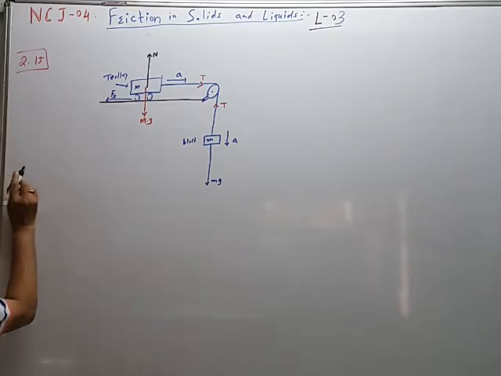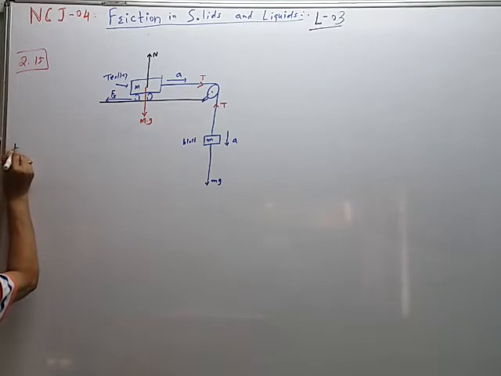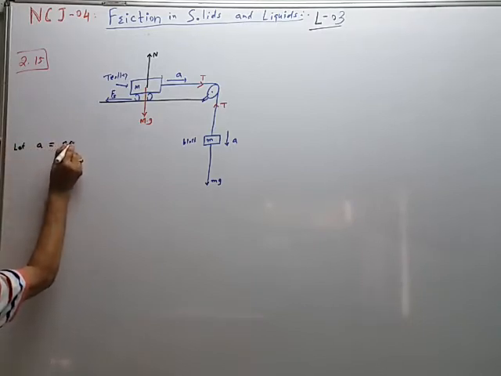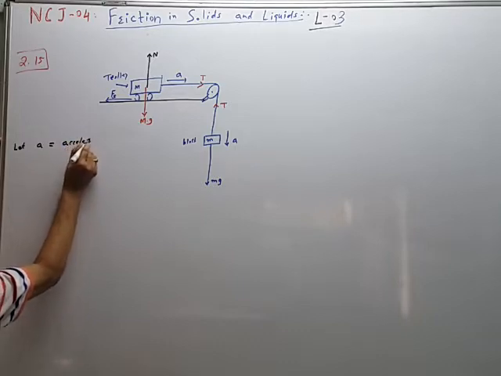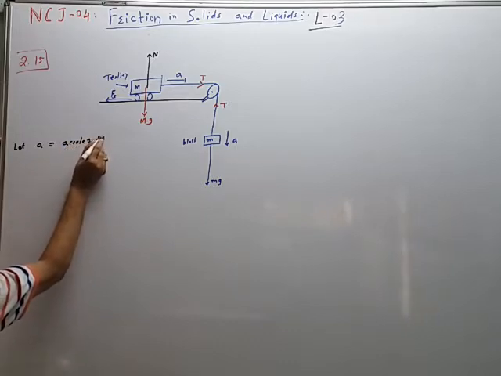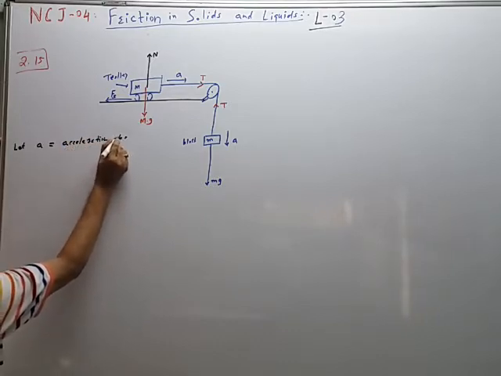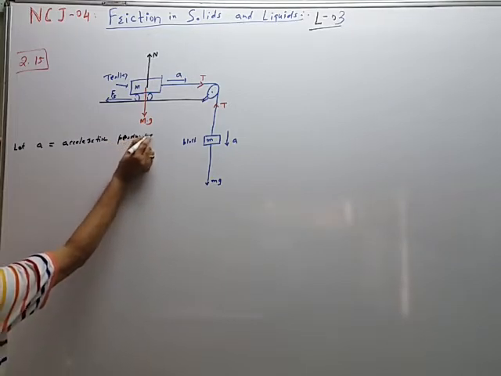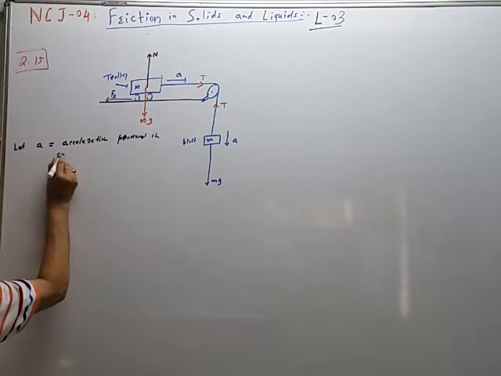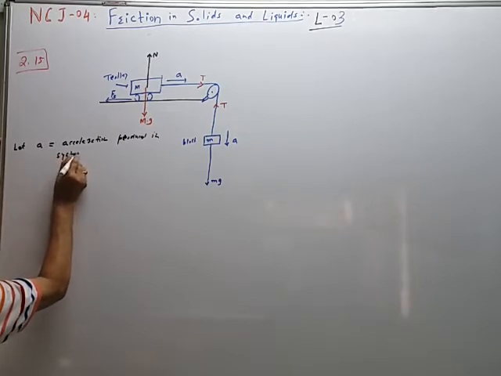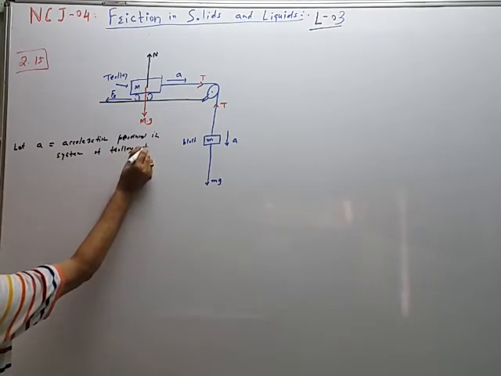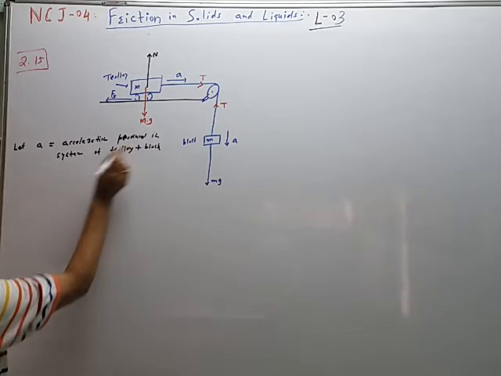So let a be the acceleration produced in the system of trolley plus block.